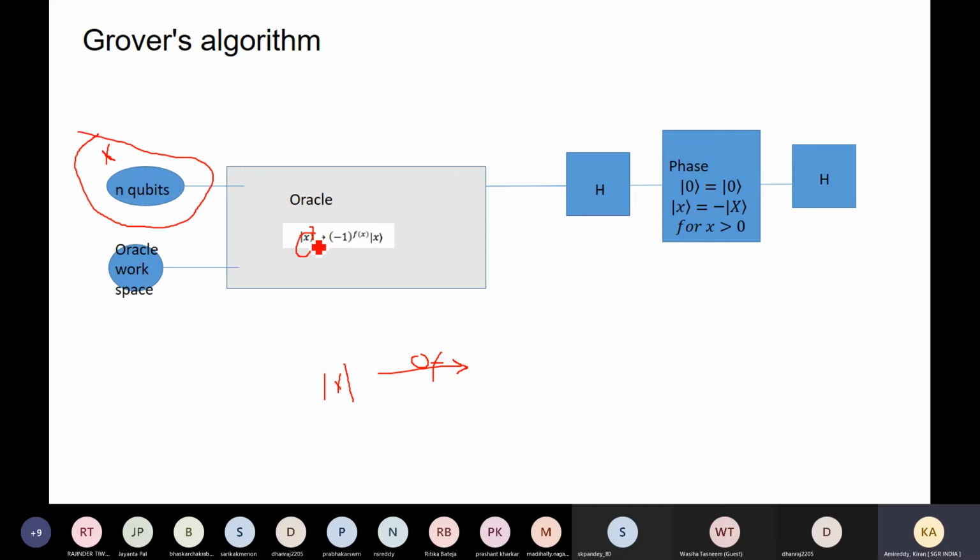Suppose if it is 0, then minus 1 to the power of 0, then f of 0 value can take. F of 0 can be defined in the function; I'm just giving the simple one. It may not be simple in the real application, where the function itself is big, not quadratic or a simple thing. In that function it will calculate, apply for that, then it will take that loop.